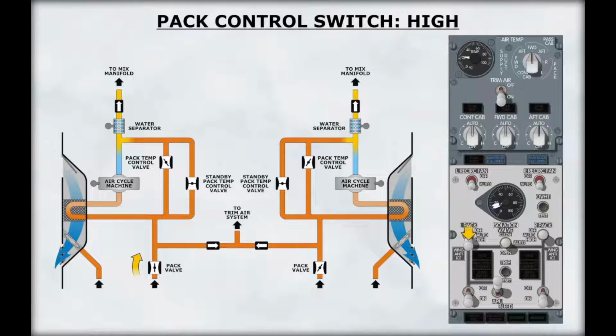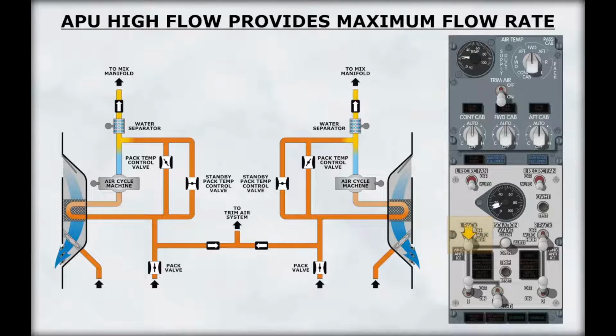High flow is used when additional cooling and ventilation is required or when additional volume is required for pressurization. If the APU is supplying air to the packs while on the ground, positioning one pack switch to high will automatically cause the APU to provide high flow. APU high flow provides a higher volume output than normal high flow. Such a configuration with both packs set to high will produce the maximum possible flow rate. Click on the left pack switch to place it in the auto position.